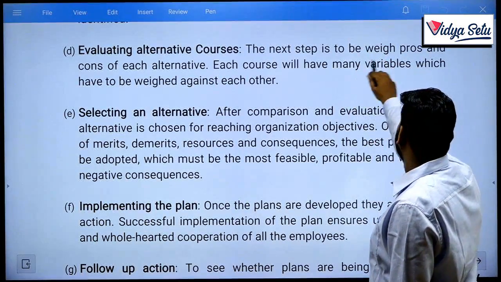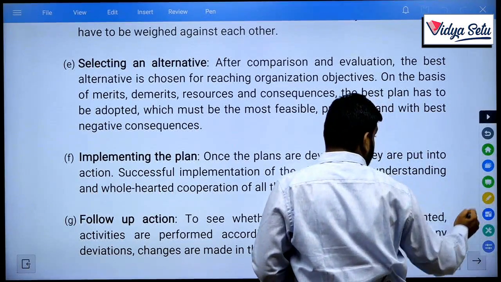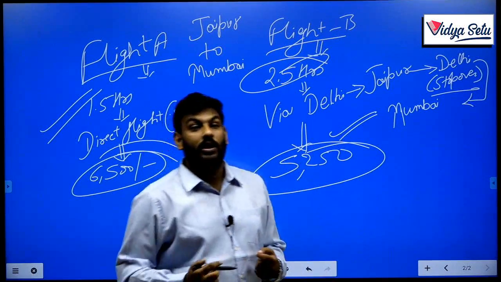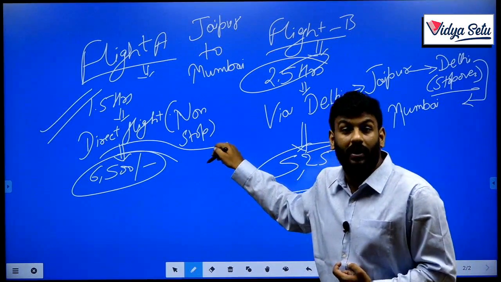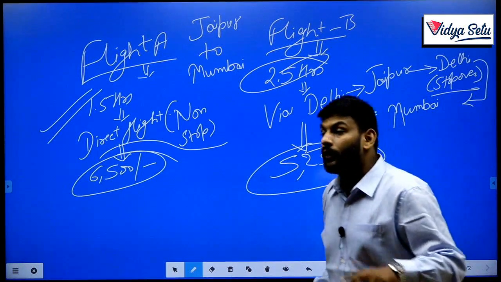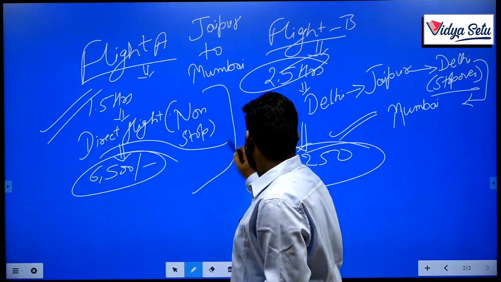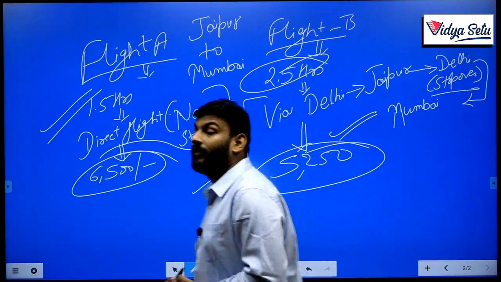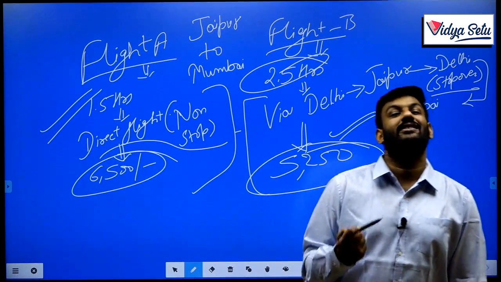Next, see, selecting an alternative. We already discussed selecting an alternative, in this example you already know about that. Initially you identified all the alternatives. There are two flights from Jaipur to Mumbai, that is the identification. Now you are doing the evaluation, finding the pros and cons, as in how much time it will take, is it a direct flight, what is the amount, and all these things contain the evaluations, pros and cons of each and every flight.